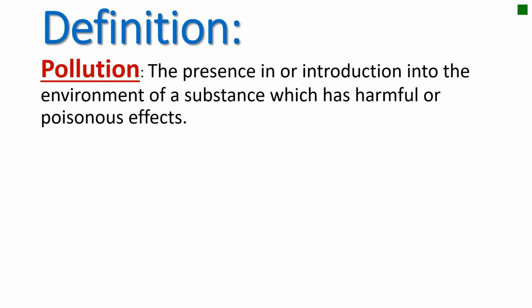Together, guys, let us define some terms. We will start first. What is the meaning of pollution? We are talking about sea pollution. So what is the meaning of pollution? Pollution means the presence in or introduction into the environment of a substance which has harmful or poisonous effects, which means I put substances into an environment. Example, I put garbage, I put sewage, for example, into the water that allows the water to become dirty.